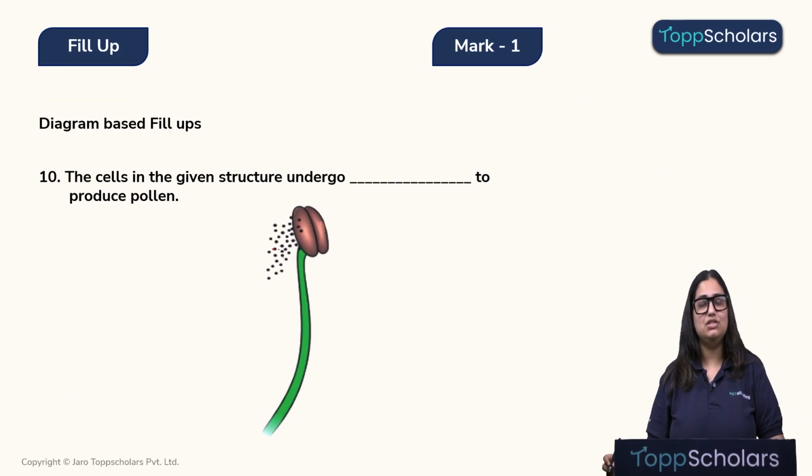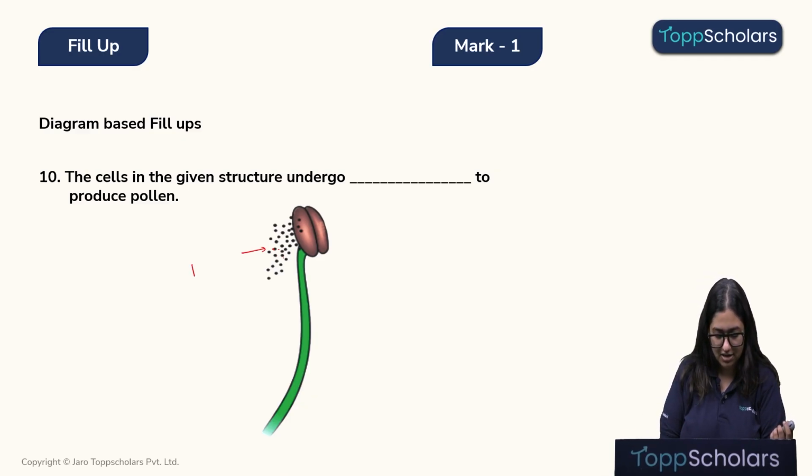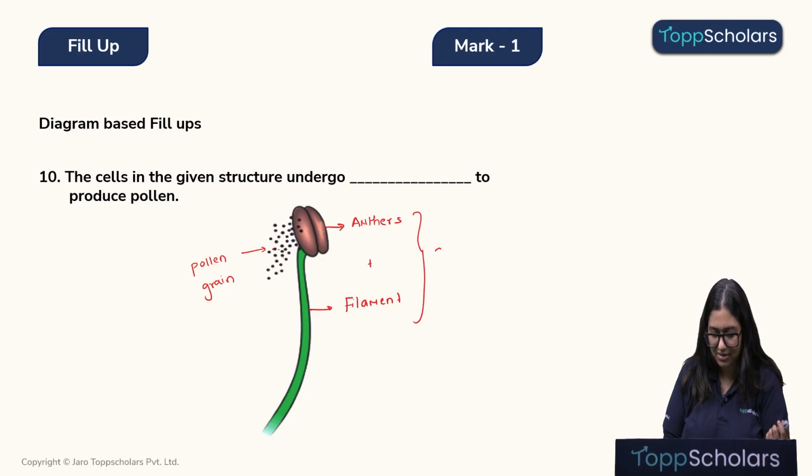Alright, children. Now let's look at the next question. The cells in the given structure undergo dash to produce pollen. So let's look into it. Here we can see, children, these are the pollen grains. And we know that the pollen grains are produced inside the anther. And this anther is supported by this stalk-like structure which is known as the filament. Anther and the filament form the stamen.